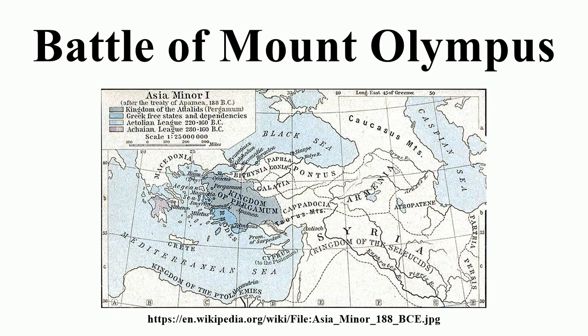The pretext he used for the invasion was that the Galatians had supplied soldiers to the Seleucid army at the Battle of Magnesia. The principal reason for the invasion was Manlius' desire to seize the wealth of the Galatians, who had become rich from plundering their neighbors, and to gain glory for himself.